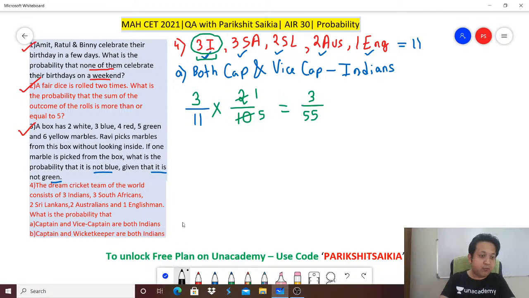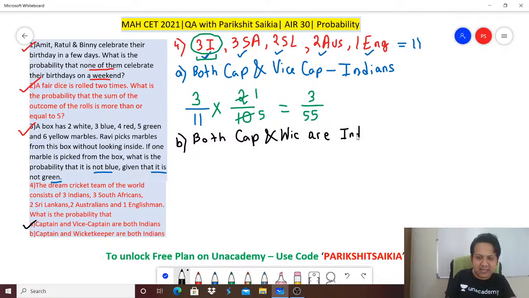4B is a very interesting one again. Captain and wicketkeeper are both Indians. Now there is a change. I'll show you the difference, why there will be a change in the answer. Both captain and wicketkeeper are Indians. Again, the same logic at the start.